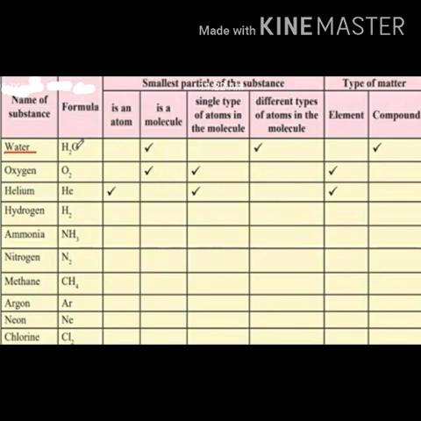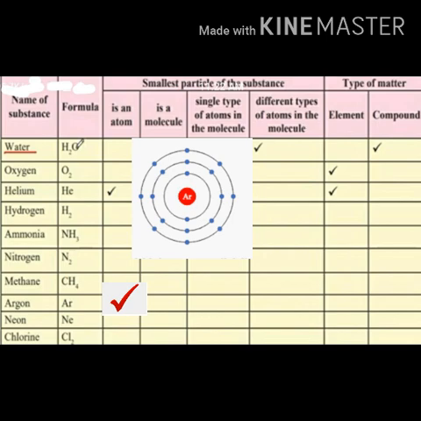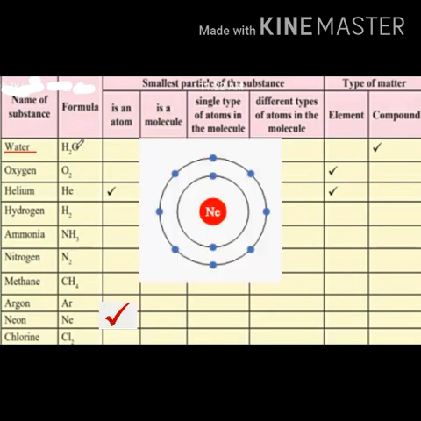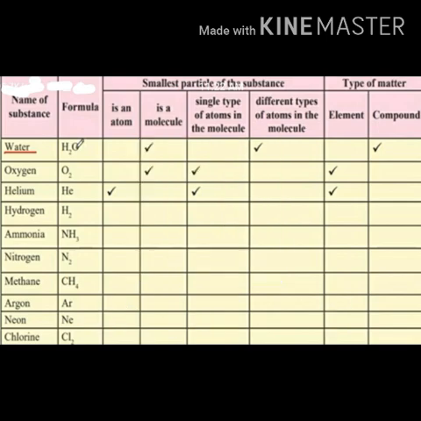Number 8 is argon. Its formula is Ar. Argon is not a molecule, it is an atom because only one argon atom is there, and there is a single type of atom, and argon is an element. Number 9, neon. Its formula is Ne. Neon is also an atom and there is a single type of atom present in the neon and it is an element. Last is chlorine.